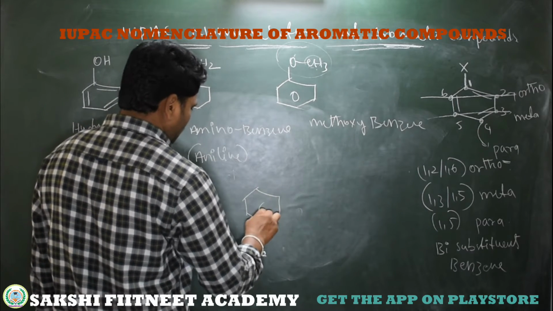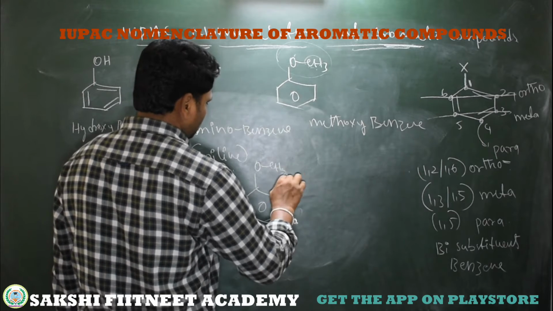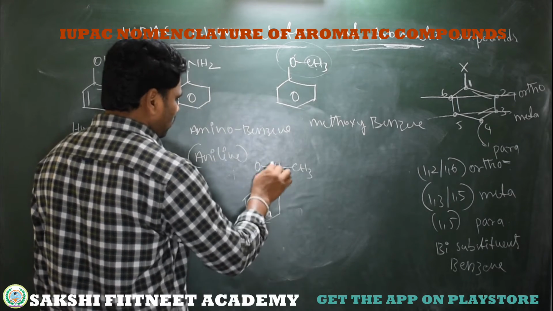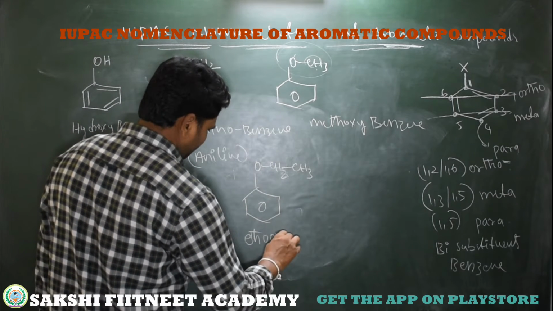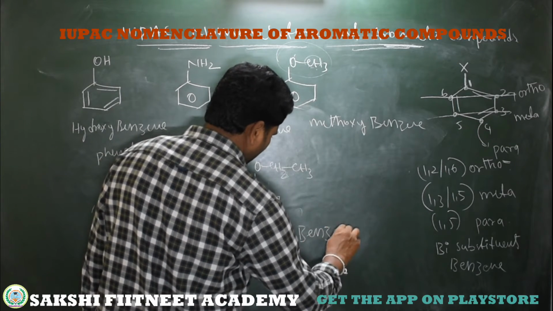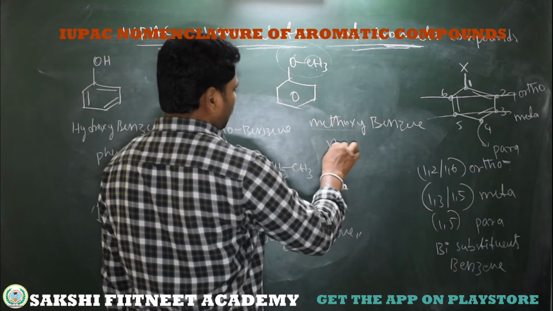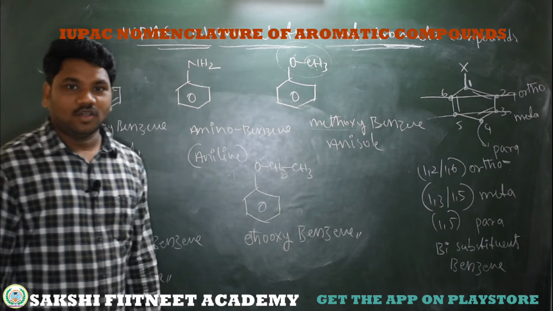I am taking another aromatic ether, CH2 bonded to CH3. See here, ethoxybenzene. See here, this is methoxybenzene. The common name is anisole.